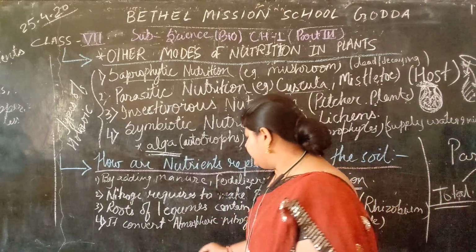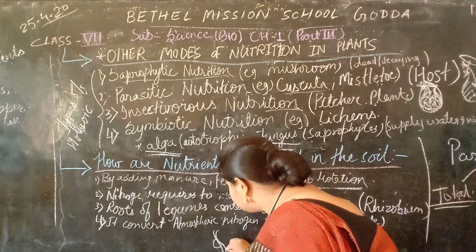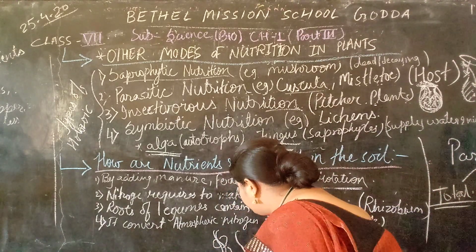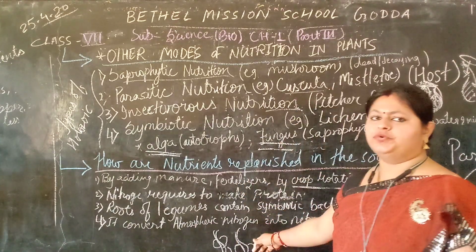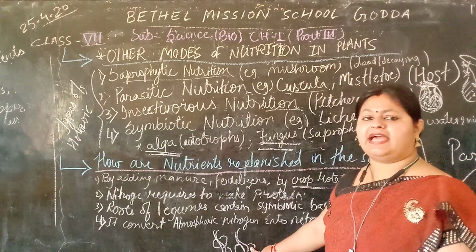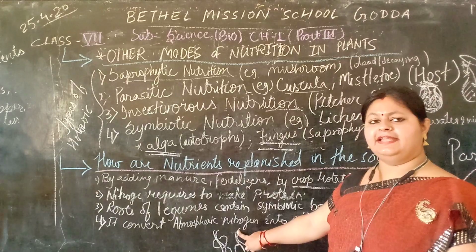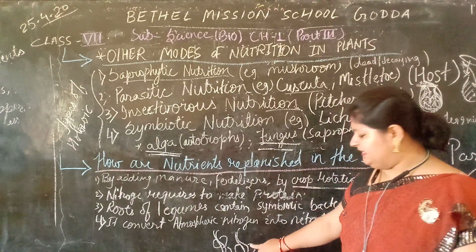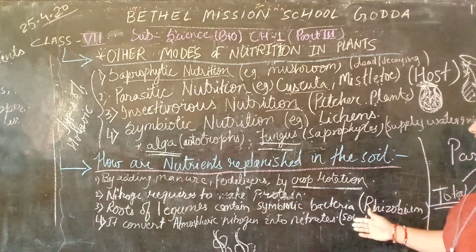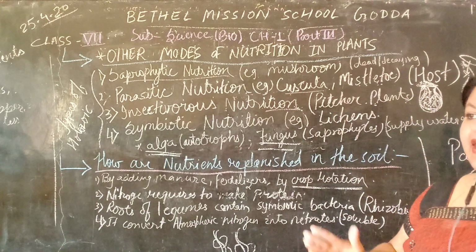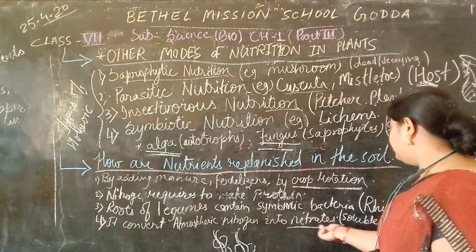The root of the leguminous plant contains nodules, and these nodules have rhizobium bacteria in them.